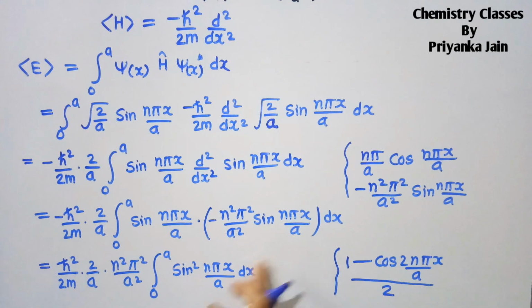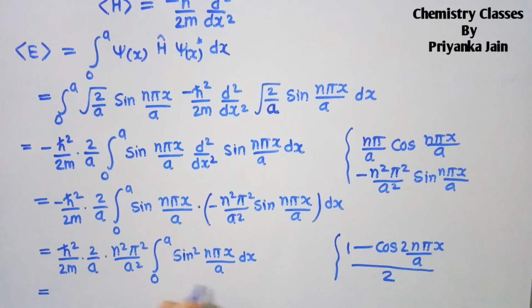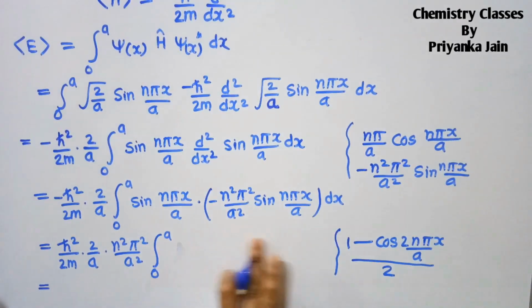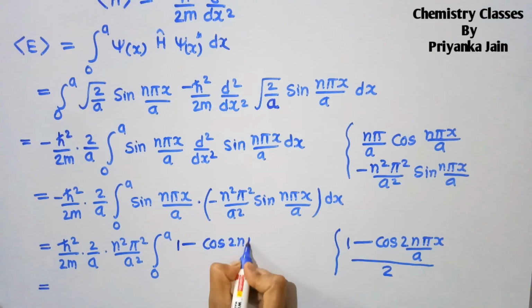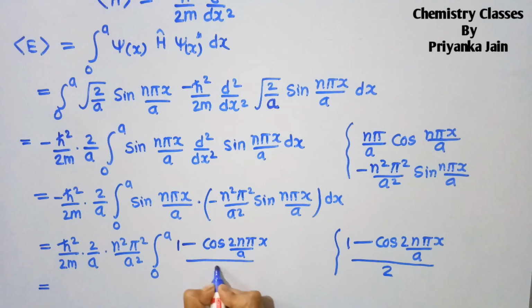We can take the 1 by 2 outside the bracket. So here we can write 1 minus cos 2n pi x upon a, upon 2, dx, in this way.